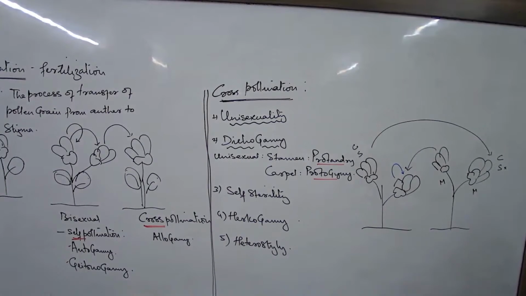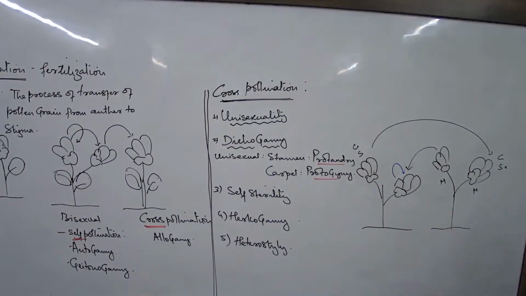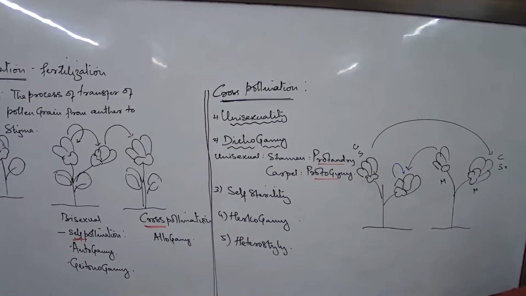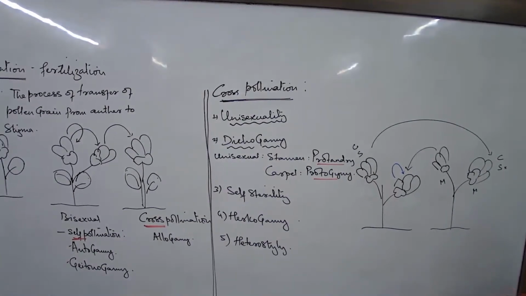The stigma is very much there. The female parts are very much there. But then the pollen grain may not be well developed, or the female parts may not be showing the proper growth, maturation, or release of enzymes, hormones, etc. So quite a number of times in flowers and in animals, the reproductive organs are there, but then the reproductive organs may not be functional.